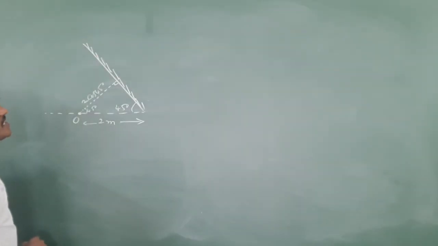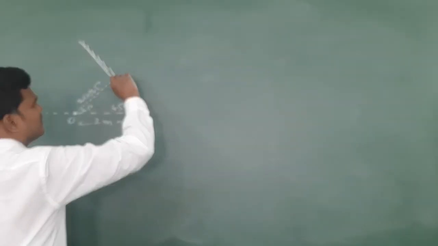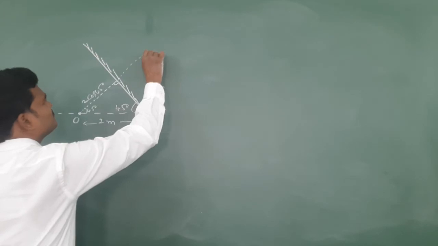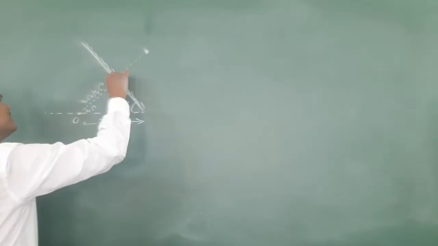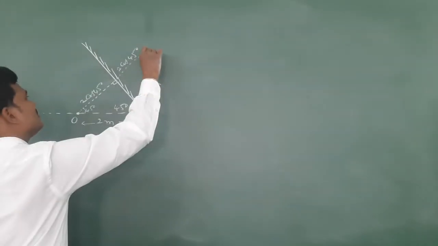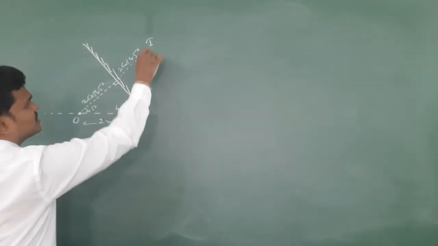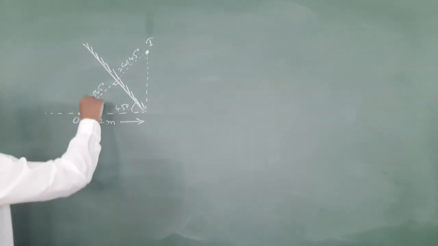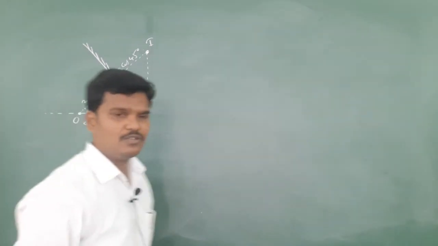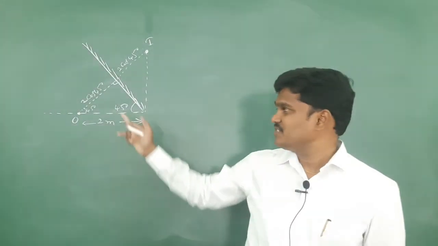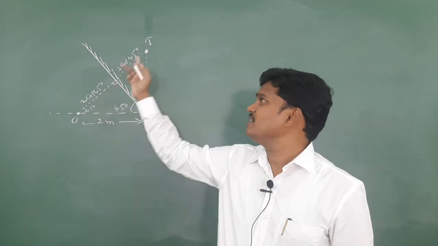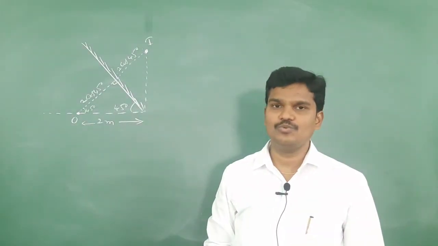If the object is at a distance of 2 cos 45, the image is also at a distance of 2 cos 45. See, this is the image. No doubt, if this is 2, this is also 2. So 2 cos 45 means 2 into 1 by root 2. So the object is at a distance of root 2 meter, and the image is also at a distance of root 2 meter.